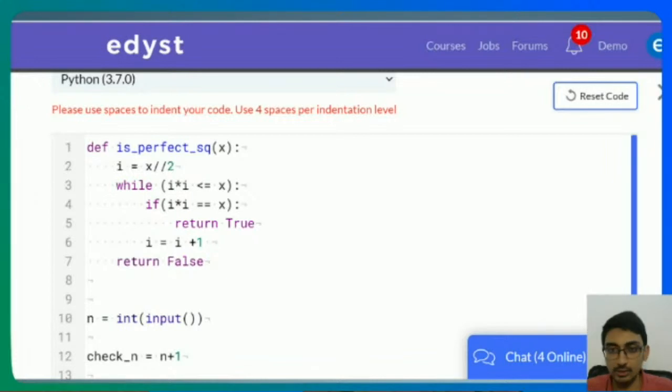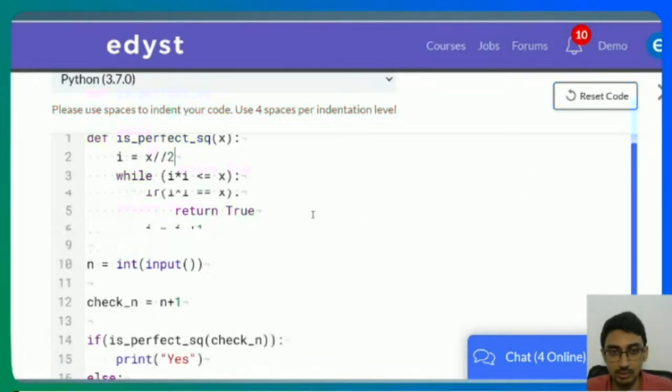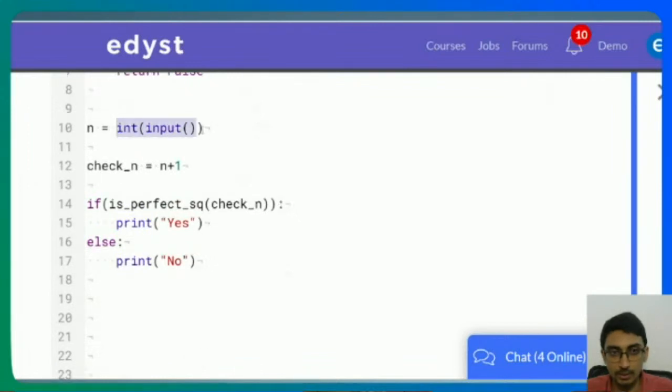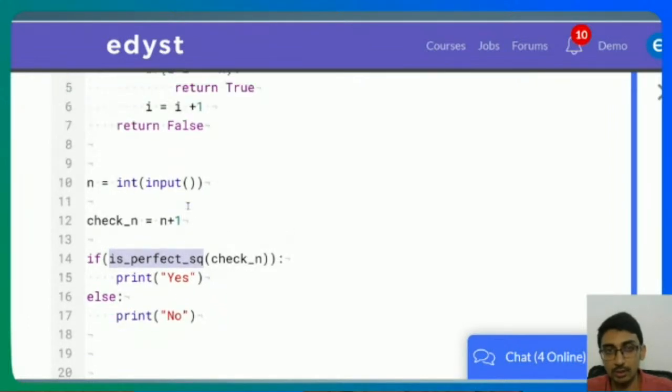Somebody's saying, can you repeat once? Sure thing. In here, the question was basically, if I take a particular number n and add 1 to it, is it a perfect square or not? So I did n plus 1, added 1 to it, and after adding 1, I pass it to a function asking, is it a perfect square? How do I find out if it's a perfect square or not?